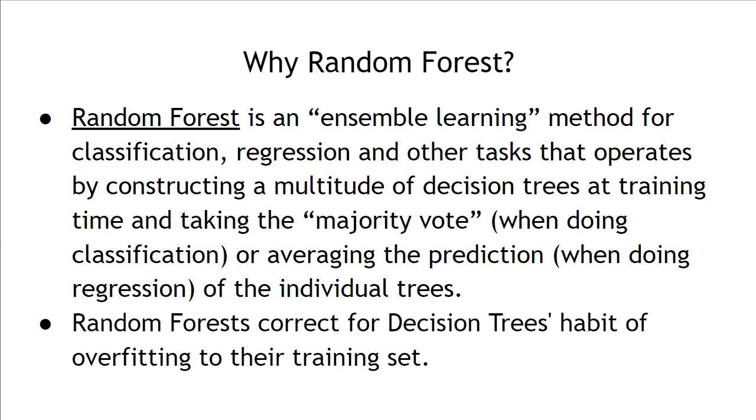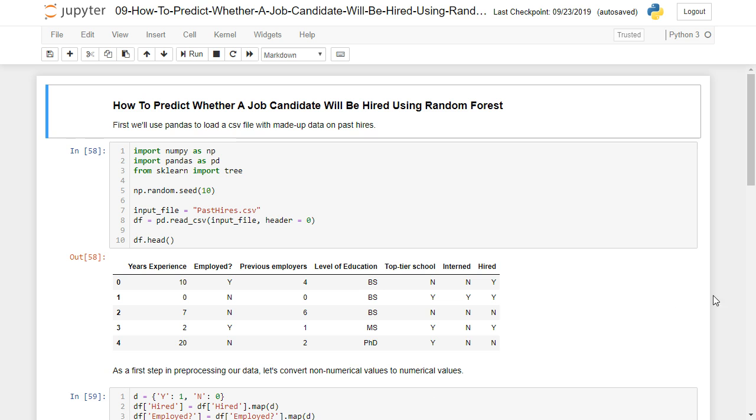So it's basically an improved method of decision trees, okay? The problem with decision trees is that they have a habit of overfitting to their training set, and that's what random forest aims to correct, that issue there. So let's take a look at random forest here in some Python code.